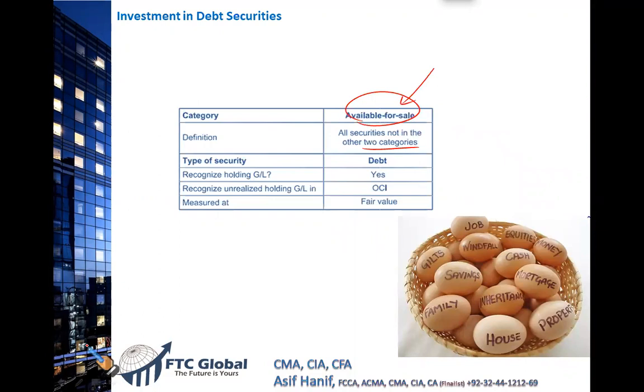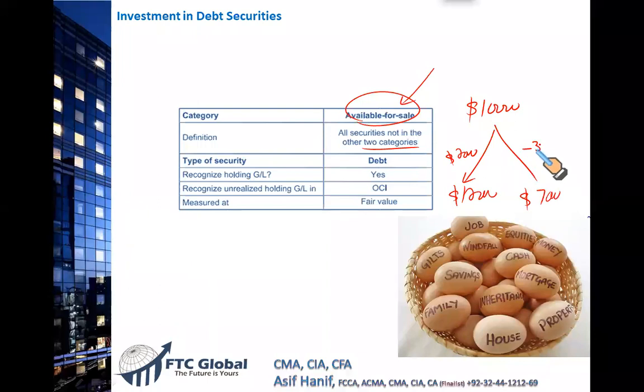Then what we do in this category, let's say the same situation, you have bonds worth $10,000. That's the purchase price, the cost. The price can go up by the balance sheet date. It may fall down to $7,000. So what we do in this category, in this case, yes, there is a gain. In this case, yes, there is a loss.